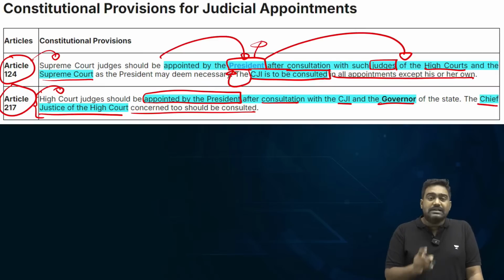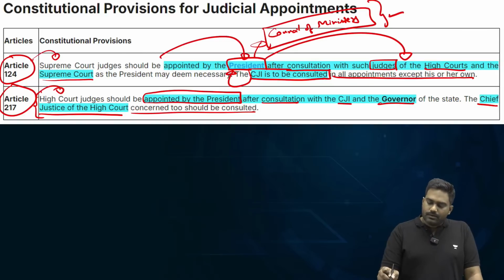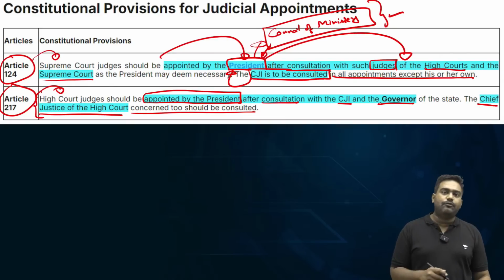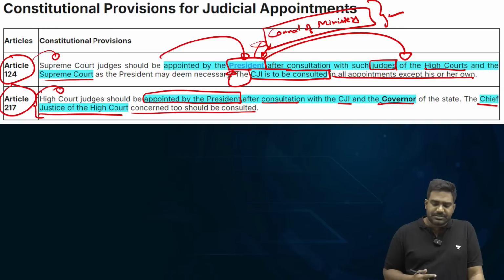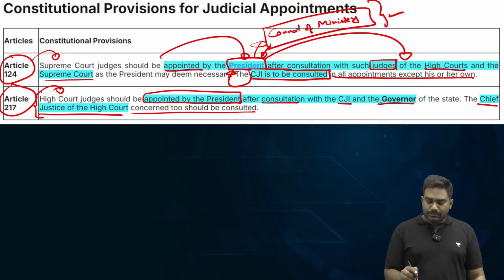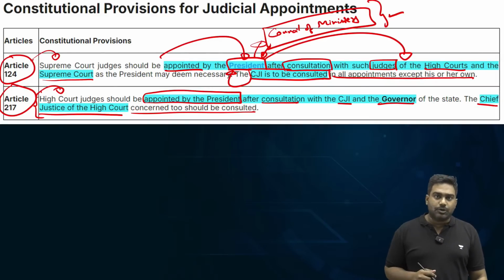Now, of course, this is not a discretionary power of the President. When it says President, essentially the decision is left to the Council of Ministers, which is basically the government, because the President is bound by the aid and advice of the Council of Ministers, again according to the Constitution of India. So this is not a discretionary power of the President. The President is acting on behalf of the Council of Ministers, acting on their aid and advice. So the President will consult with the Chief Justice of India and the senior judges, and decide upon the appointment. So the exact process is not defined, and the meaning of consultation is not clearly provided in the Constitution.